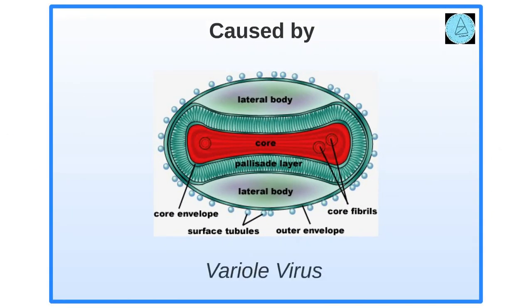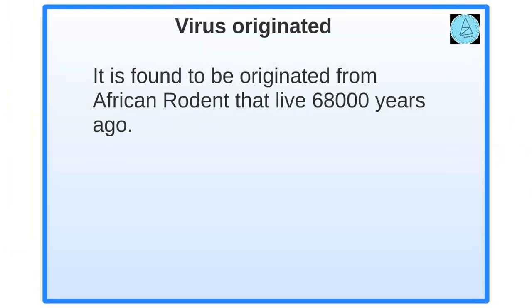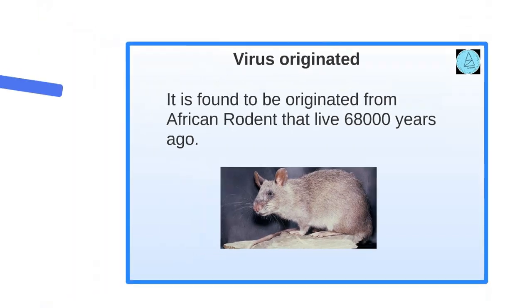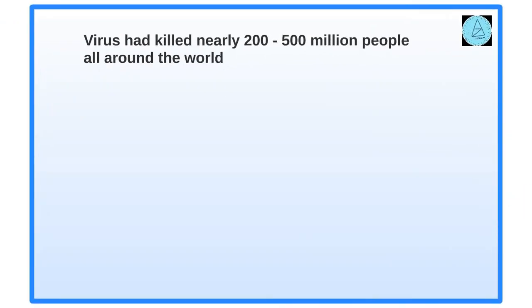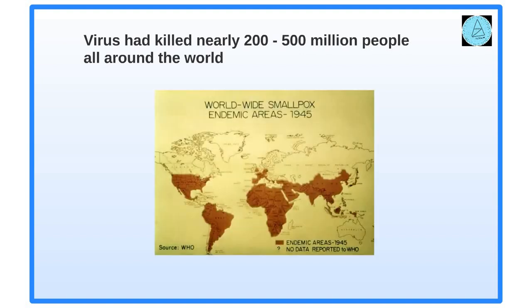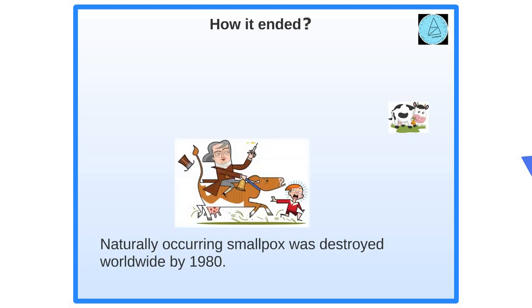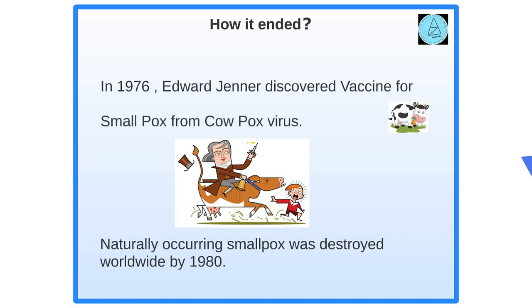Smallpox is caused by the variola virus. This virus originated from African rodents that lived 68,000 to 16,000 years ago. The number of deaths is between 200 to 500 million. This is the highest rate of any other microbes. In 1976, Edward Jenner from England discovered that immunity to smallpox comes from a cowpox virus, extracted from cows. This naturally occurring virus was completely eradicated by 1980.